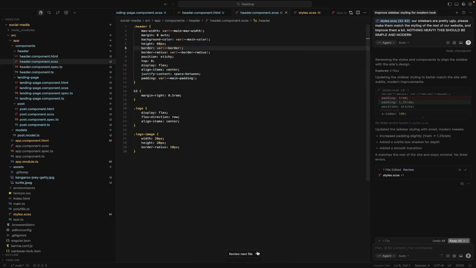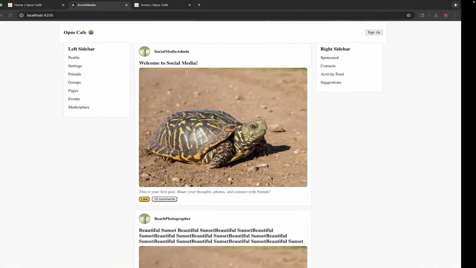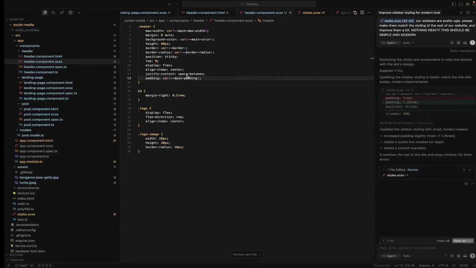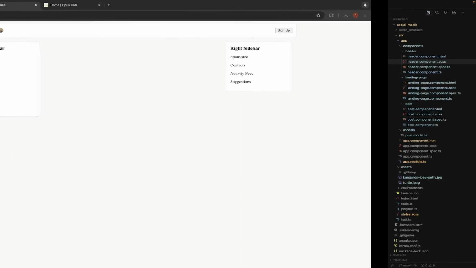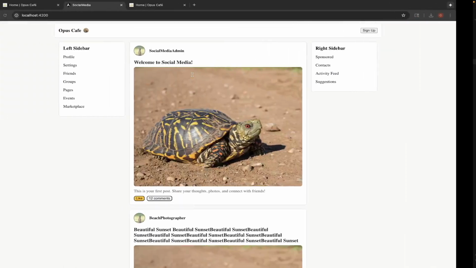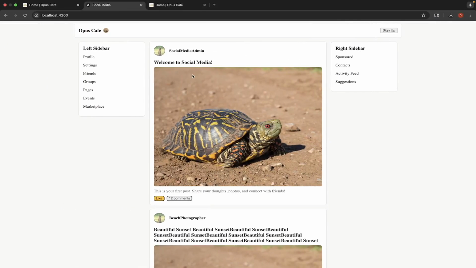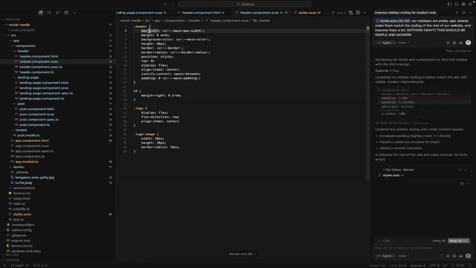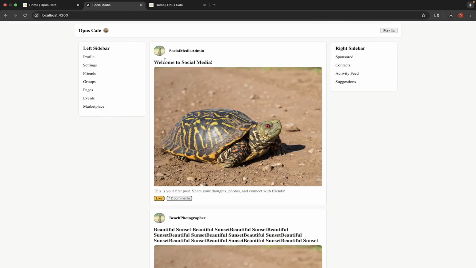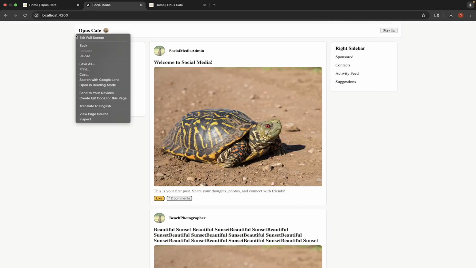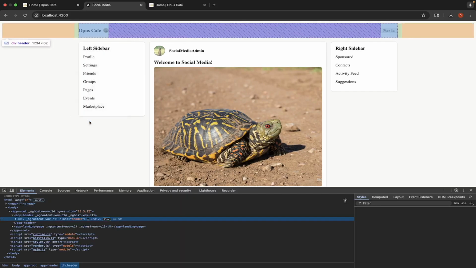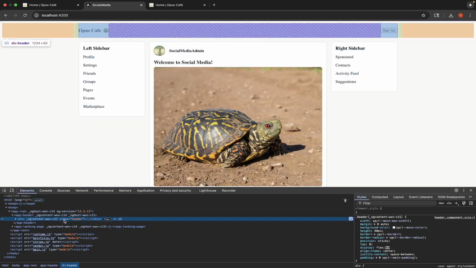Okay, I really don't like how it's doing this difference view. Let's see what happens when we do this. Okay, I'm not sure why it's doing that. Instead of max width, let's just do width. See if that does it. No, it's not. Let's see what the actual width is coming out to.